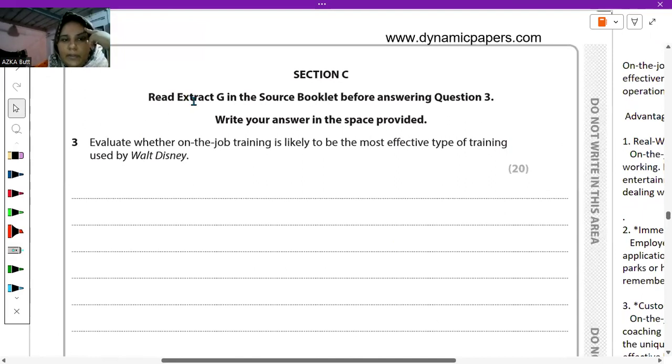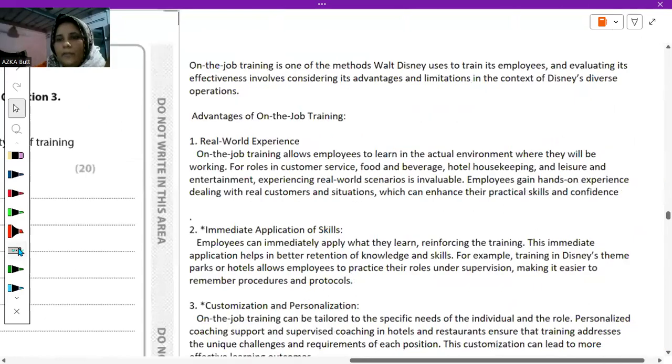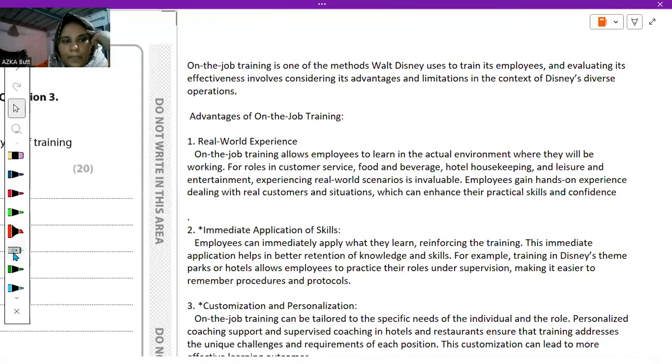So now read extract G, and after that, you should answer question number three, and question number three is for 20 marks. So evaluate whether on the job training is likely to be the most effective type of training used by the Walt Disney. So basically, you have to talk about two advantages, two disadvantages of on the job training, and at the end you should go with the one. And you also have to write its definition.